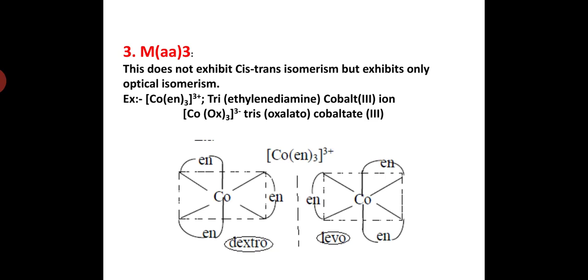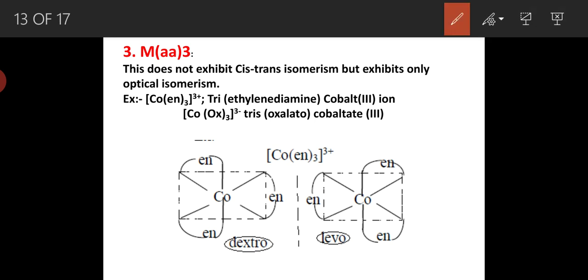Next, MAA3 type complexes. This type of complex does not exhibit cis-trans isomerism but exhibits optical isomerism.